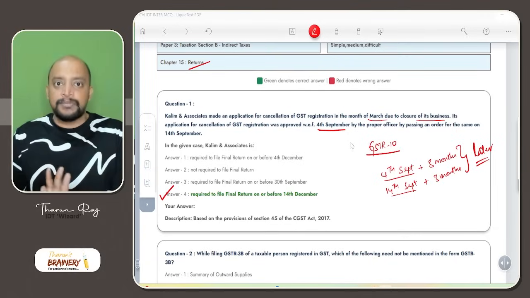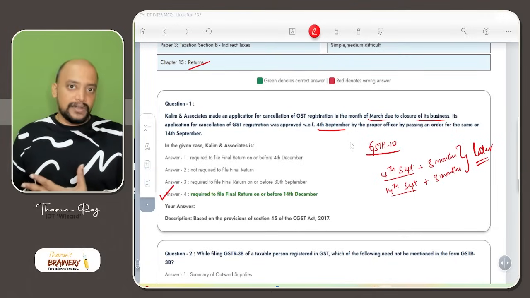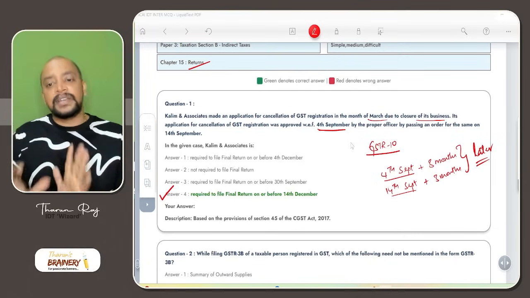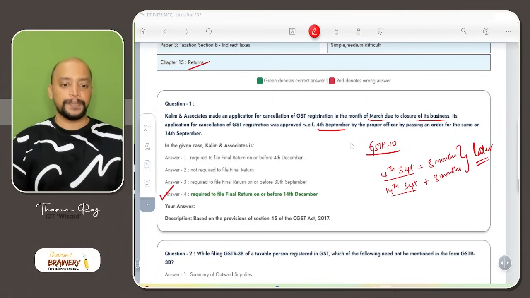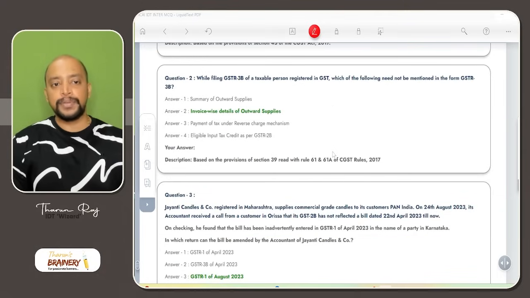This is for the ICAI exam. But in reality it is different. Okay, but that is irrelevant. As you are writing the exam, you add 3 months for both the date of cancellation as well as the order of cancellation. Then next, question number 2.